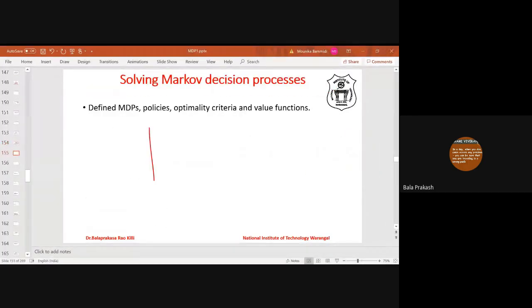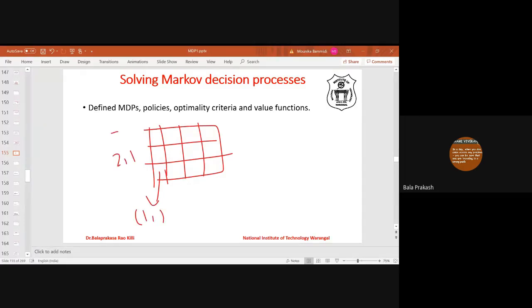So if this is state 1-1, this is state 2-1, state 3-1, and so on, and the optimal action is to move up, so the policy recommends an action up. But do you think the agent will end up in state 2-1?